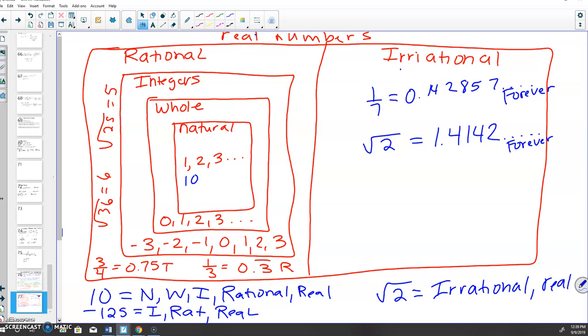If it's irrational, it's irrational and real. And if it starts in natural, you go all the way up. Does that make sense? You will have to do this. It will give you different numbers on your benchmark, and you're going to have to categorize them on where they fall. This would be something really good to memorize.